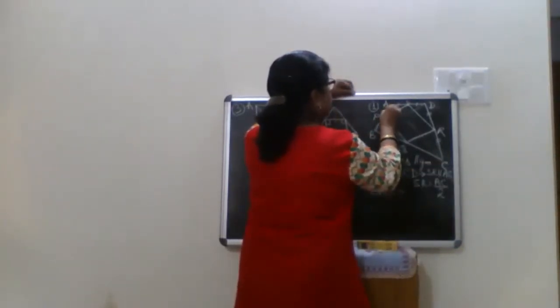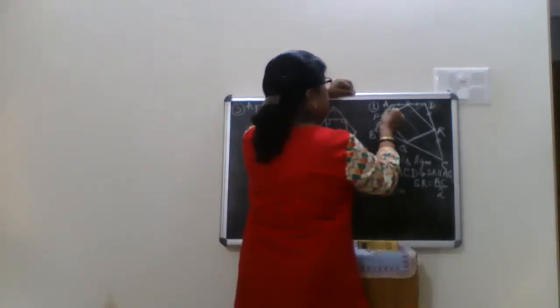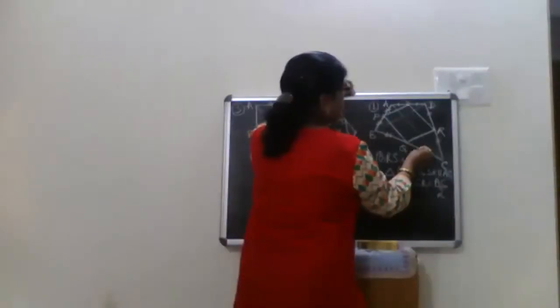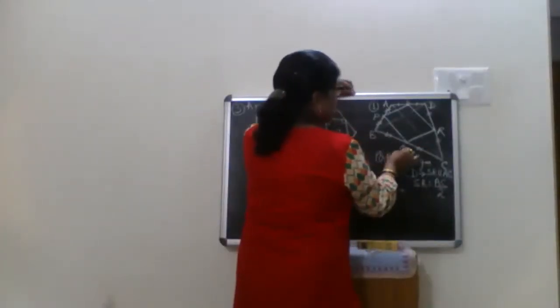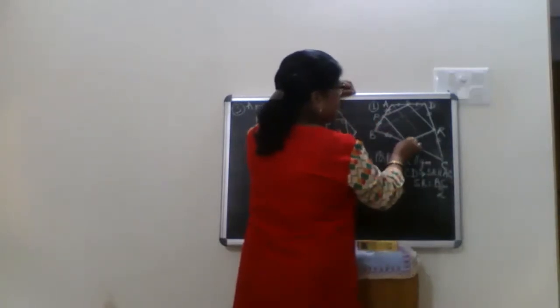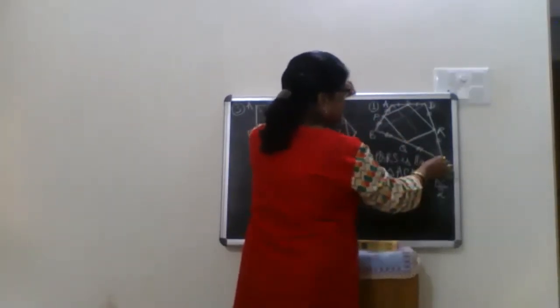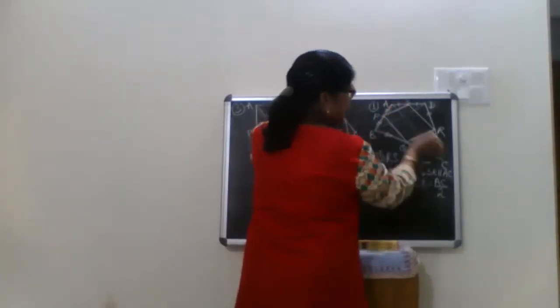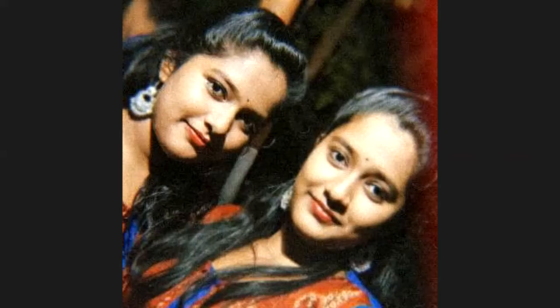Now this side is equal to this side, means P is the midpoint of AB, means AP is equal to BP. Similarly, this side is equal to this side. Why? Q is the midpoint of BC. Agree? The same way again, if this is the base and these are two midpoints of the two sides, PQ will be half of AC as well as parallel to AC.